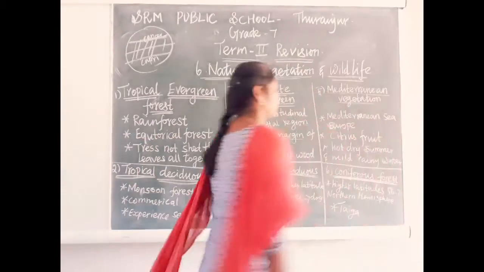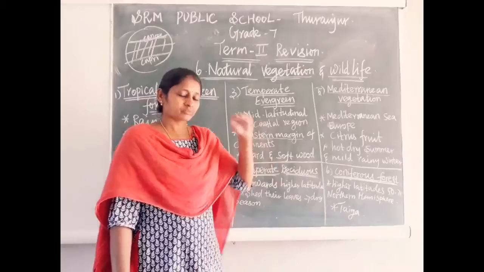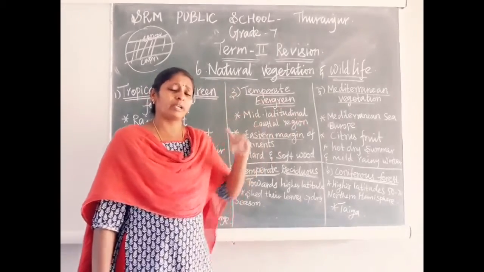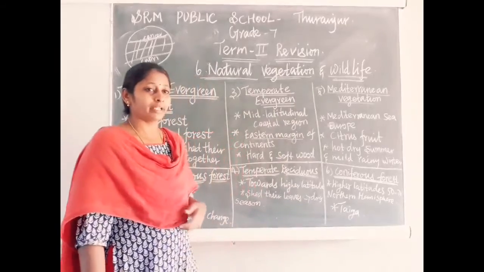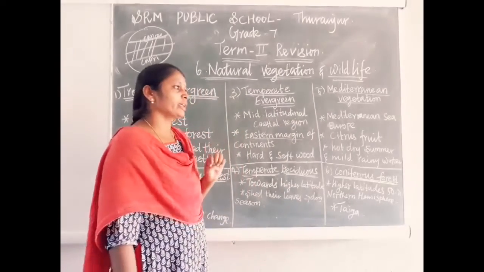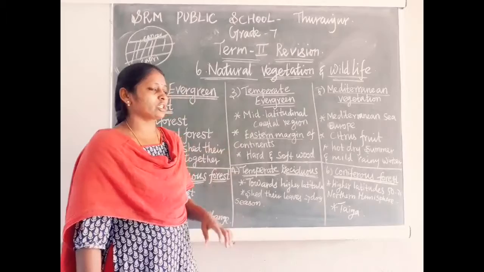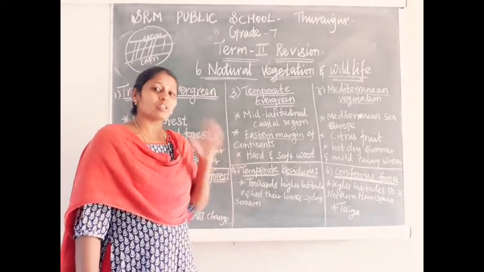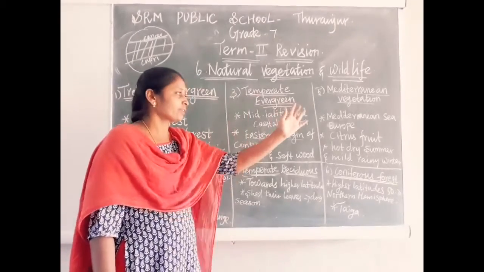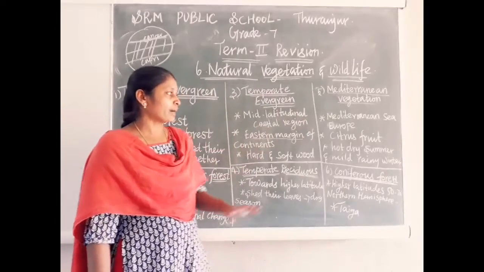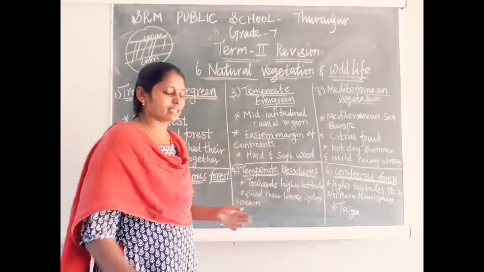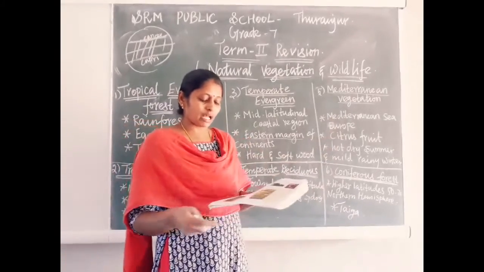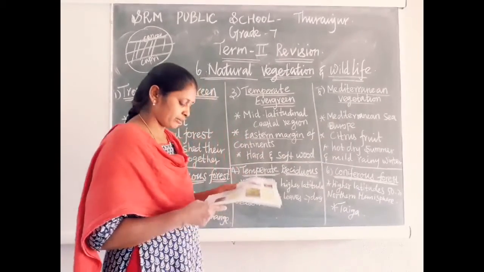Mediterranean vegetation. Between Europe and Africa we have the Mediterranean Sea. Surrounding the Mediterranean Sea we have the Mediterranean vegetation or Mediterranean forest. Because of the Mediterranean Sea it gets its name. The maximum amount of this forest is around Europe, around that sea. In other parts of the world we also have similar forest.